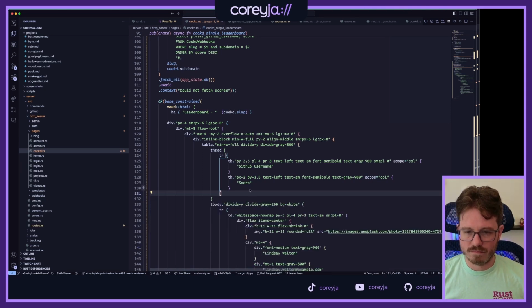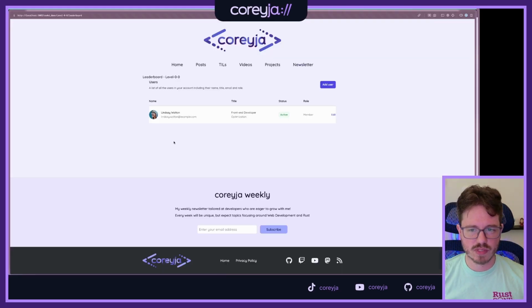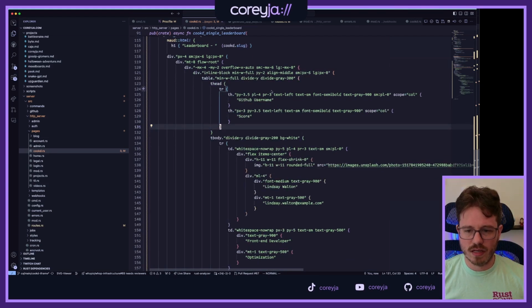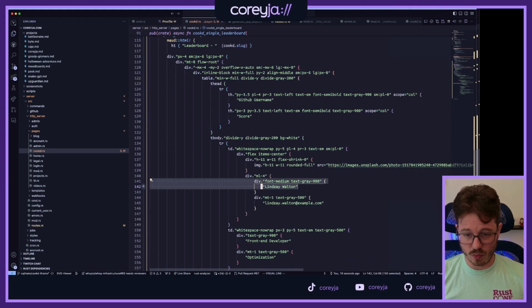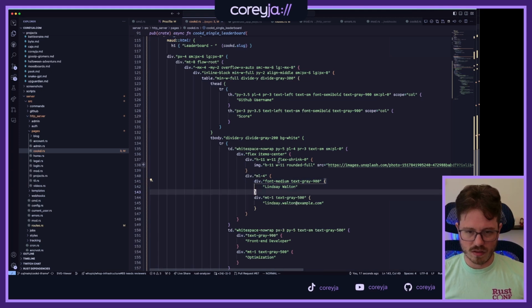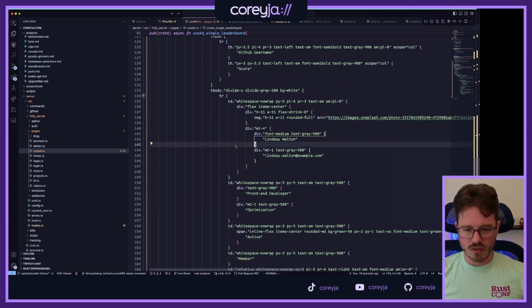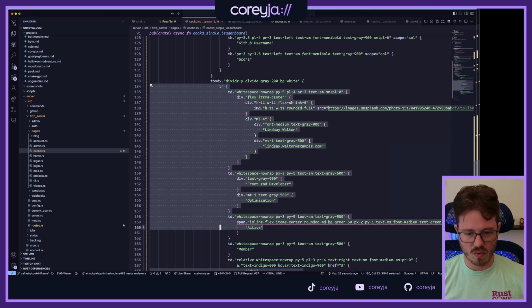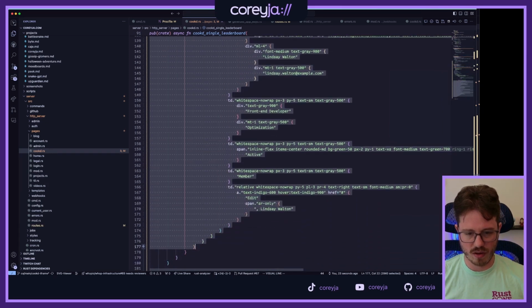Okay. Font semi-bold. Sure, I don't know about any of these options, but that's okay. We just want GitHub username and score. So here, this TR, this whole row I want to pull out.